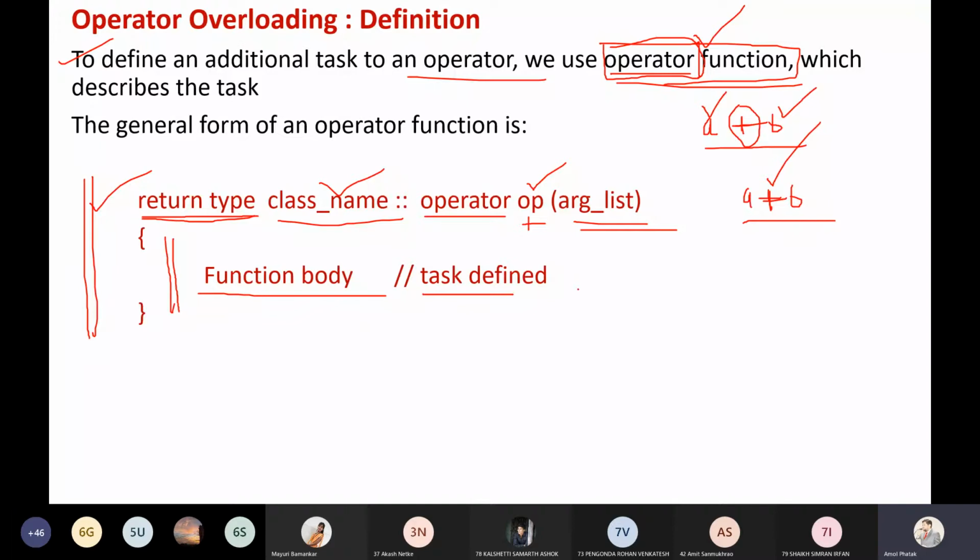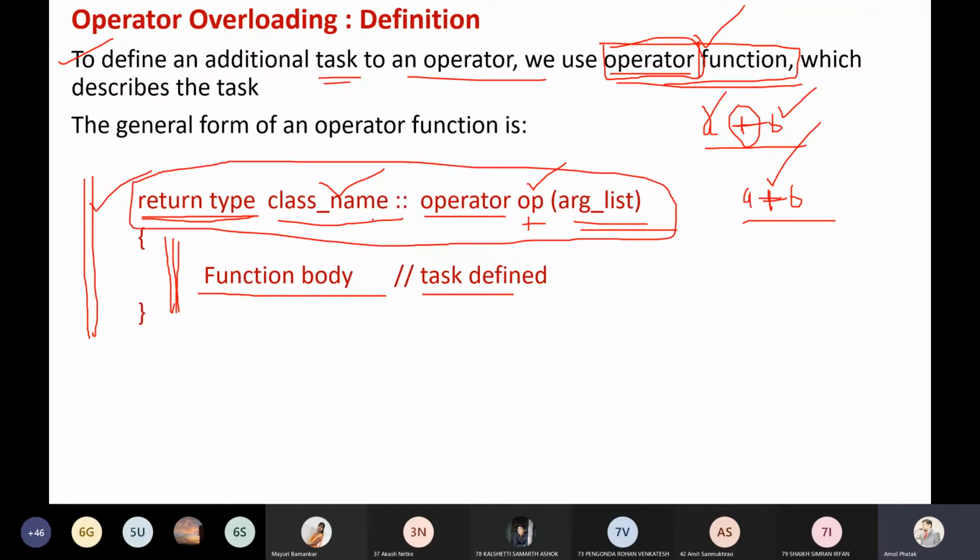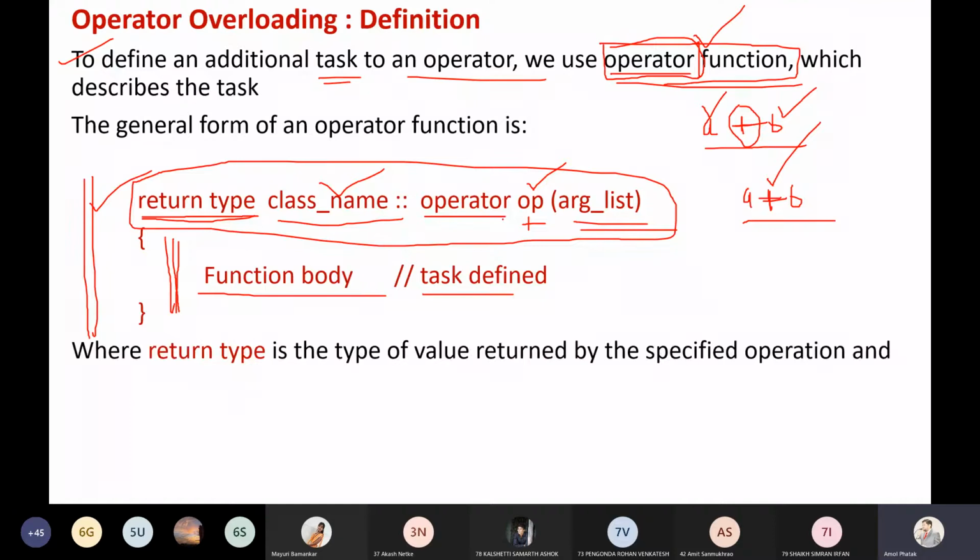I want everyone to remember this syntax. Generally, how do I write the function? Return type of the function, name of the class it belongs to, the class of which the function is a member, and then the name of the function. The return type is the type of value returned by the specified operation. And what is OP? OP is the operator being overloaded. That's why I said OP indicates the plus operator. Suppose I'm overloading star, it will come as star. Suppose I'm overloading ampersand, it will be ampersand. Whatever I'm going to overload, I have to specify here.